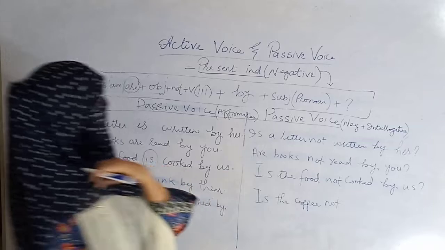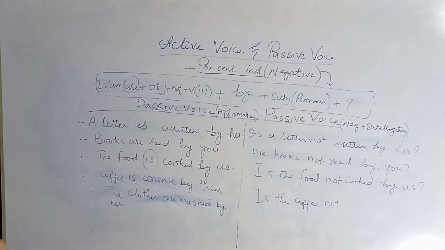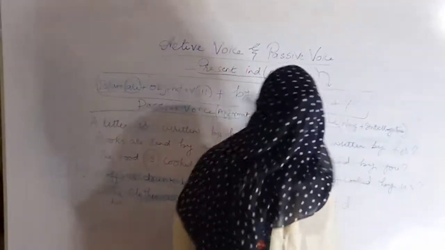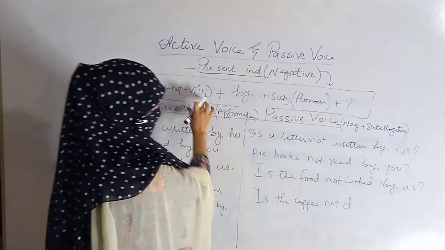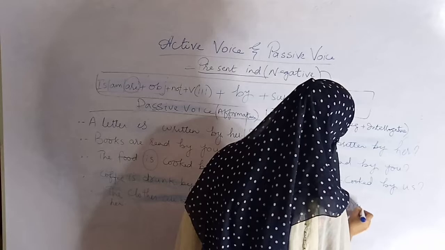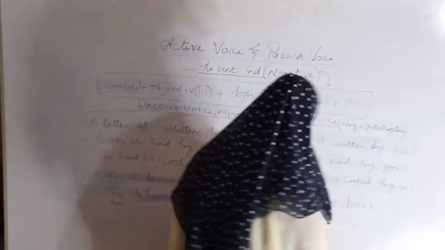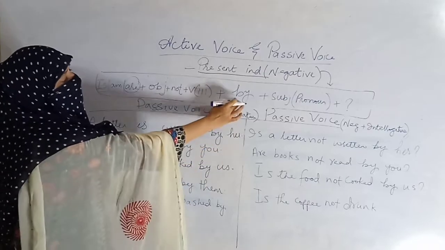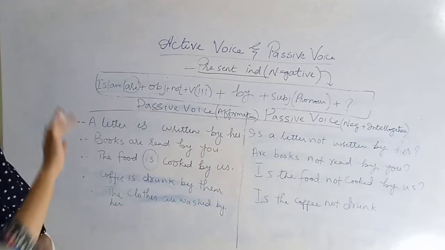Is the coffee not? Then verb third form. Is the coffee not drunk? By will remain constant in all passive voice.